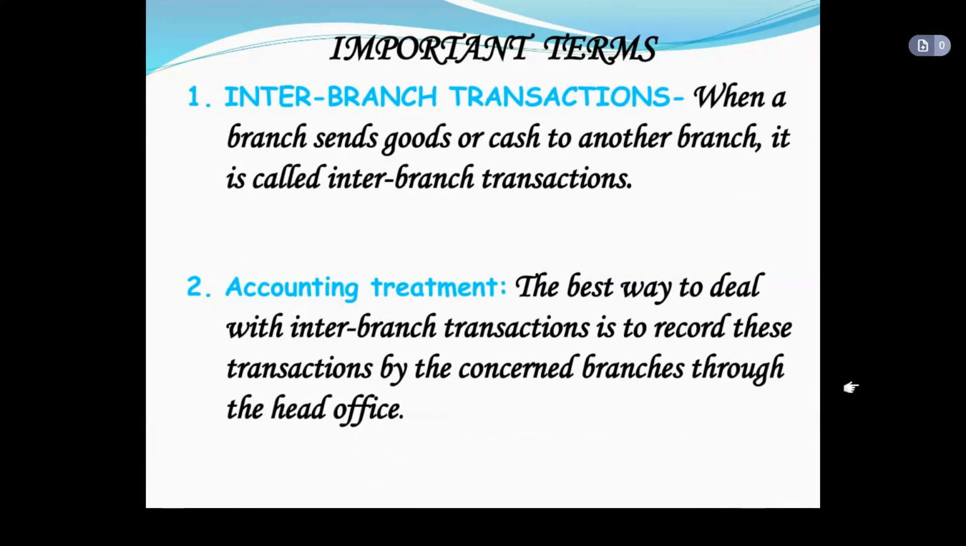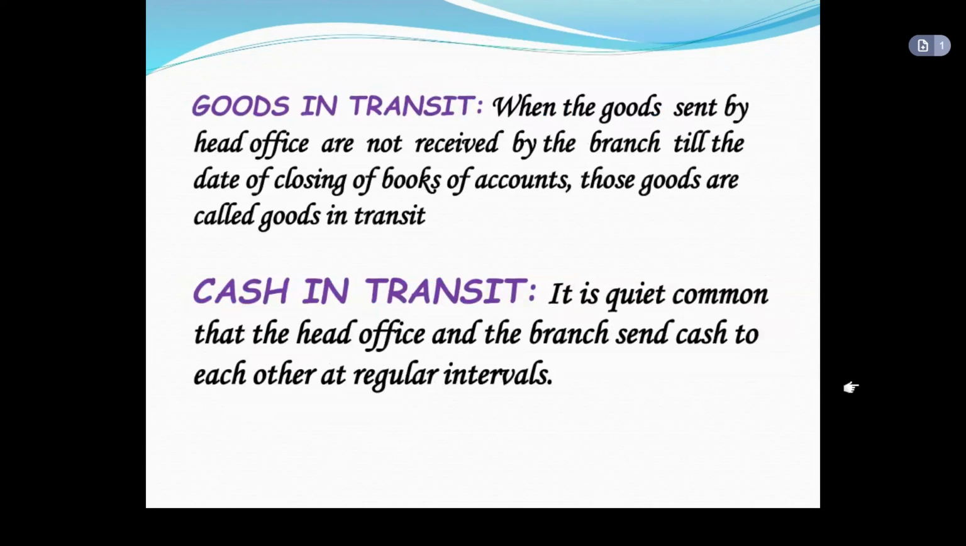Inter-branch transactions: when a branch sends goods or cash to another branch where there is a mutual understanding between the branches, and there is transfer of goods from one branch to another branch, we call it inter-branch transactions. Next, we have another important term, that is accounting treatment. The best way to deal with inter-branch transactions is to record these transactions by the concerned branches through the head office.